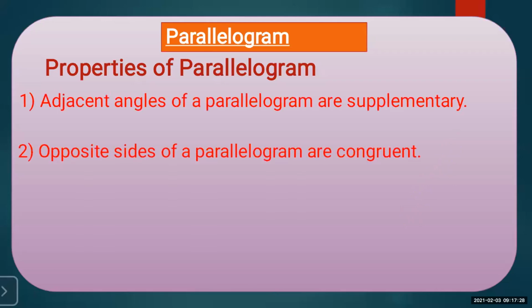Now the second property is that opposite sides of a parallelogram are congruent. You have seen that the opposite sides are parallel to each other. So if they are parallel, then we can say that they are congruent. So the second property of a parallelogram holds that opposite sides of a parallelogram are congruent.